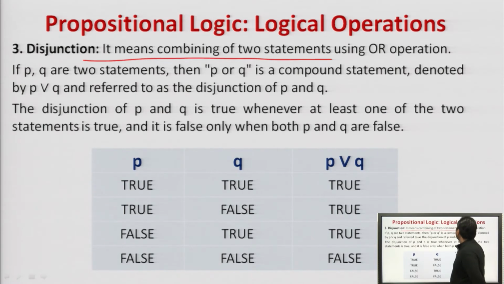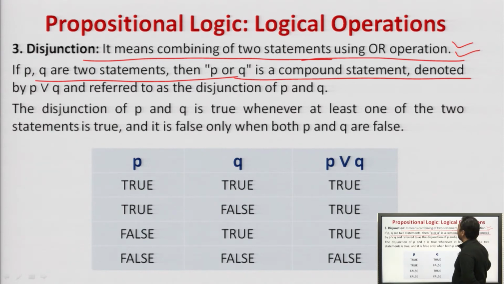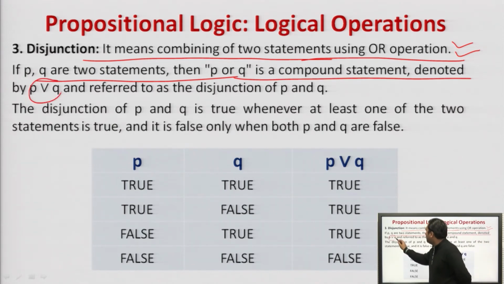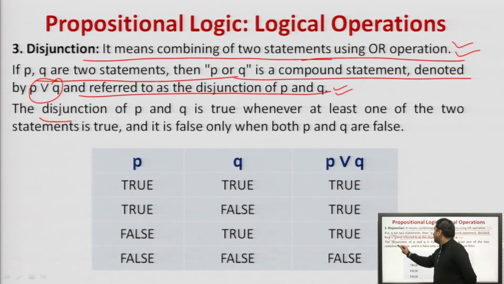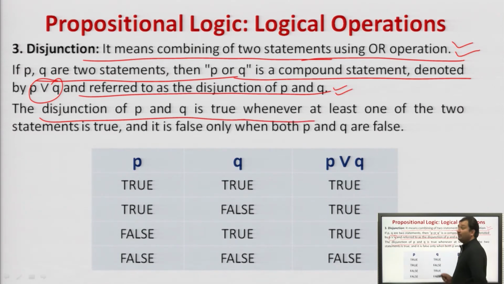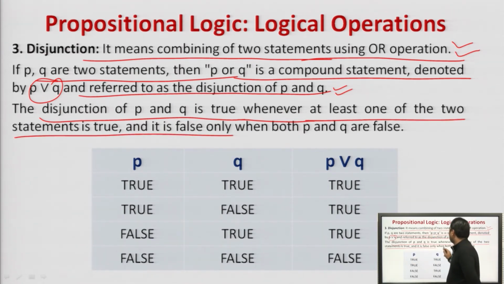Now, disjunction. It means combining two statements using OR operation. Right? AND की जगह OR operation. If P and Q are statements, then P or Q is a compound statement denoted by this symbol and referred to as a disjunction of P and Q. Agreed? The disjunction of P and Q is true whenever at least one of the two statements is true, and it is false when both are false.